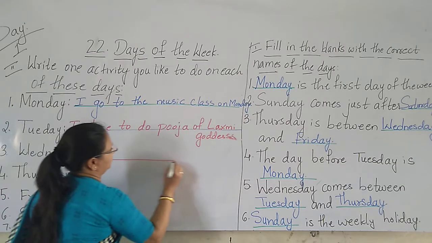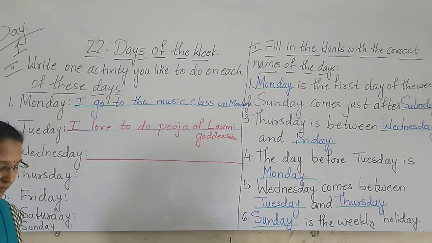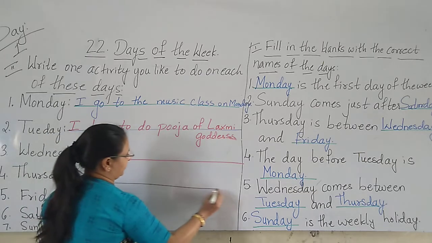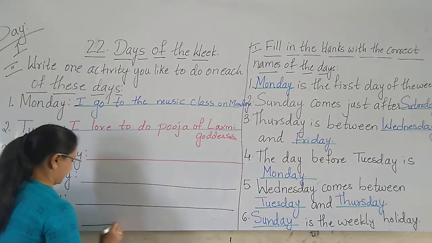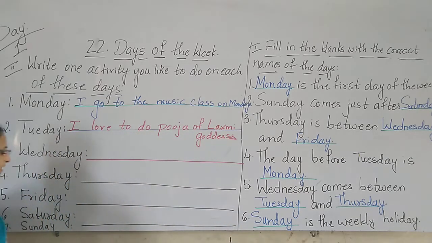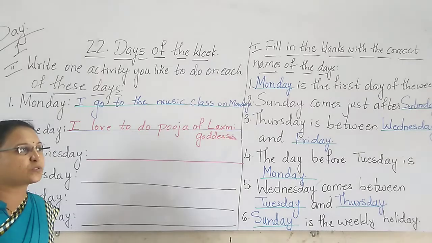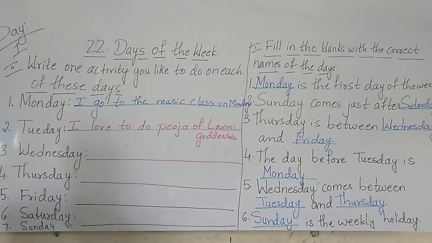Then now coming to Wednesday. Wednesday what you people will do? What will you do? Where do you go on Wednesday? What activity you do? You have to write Wednesday, Thursday, Friday, Saturday and Sunday. Sunday, where you like to go? Week off. You go with your family, you go to the village, you go to some park. Wherever you like, you have to write the days.